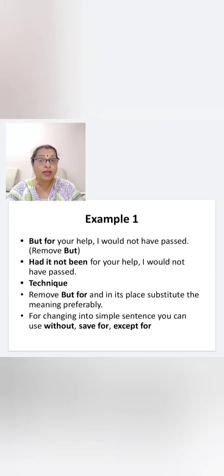Save for your help, I would not have passed. Or except for your help, I would not have passed. So what have you done? These are simple sentences, but without using but for. Instead of that, these words or phrases you can use for a simple sentence.